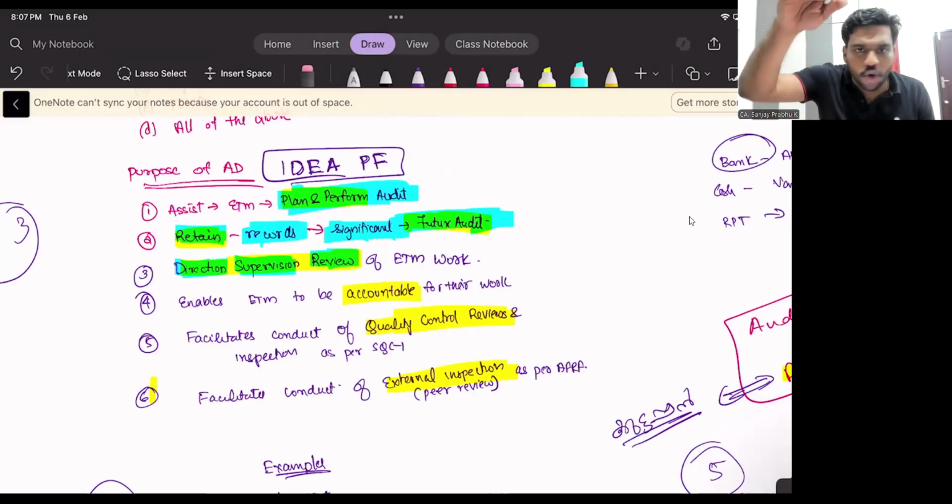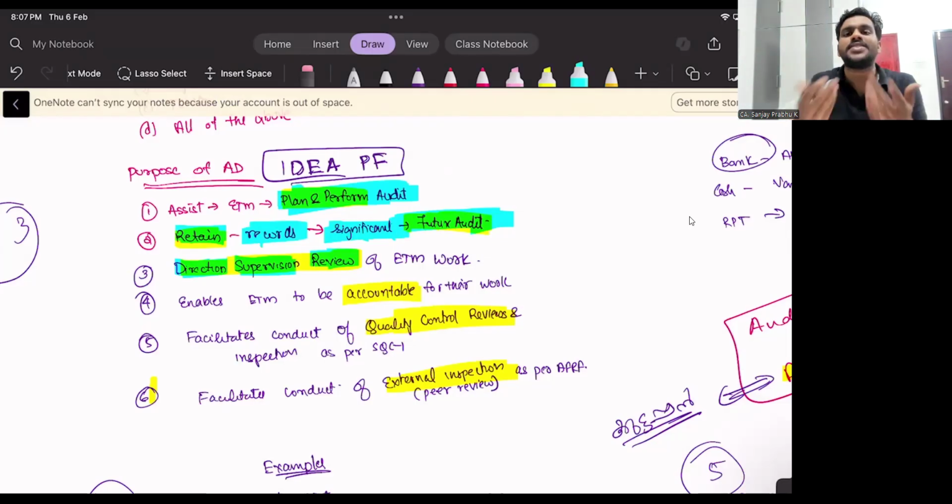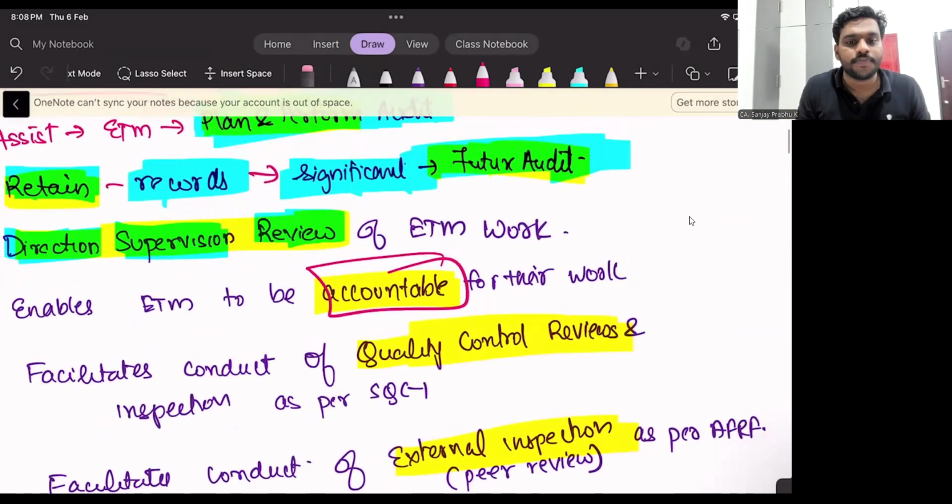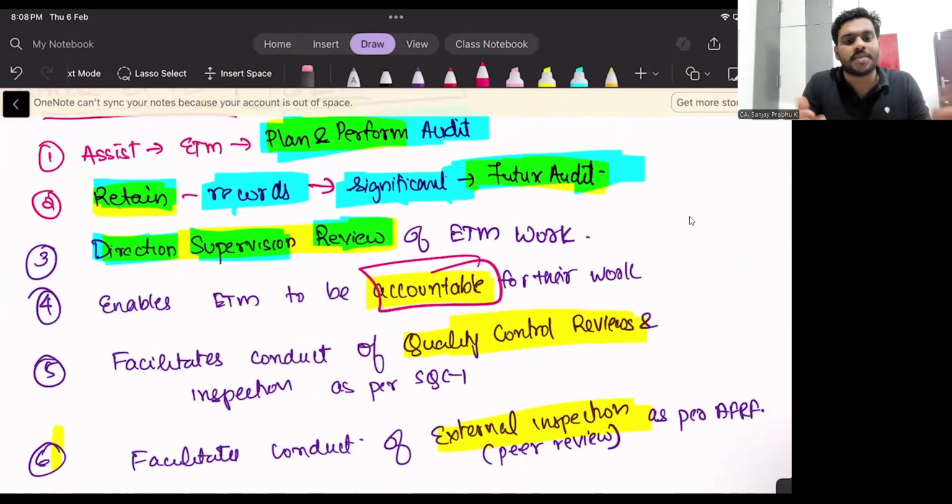So daily they will go to Gauri's company, they will audit, they will come back to my office. So I will ask them, what have you done there? You have gone there in the morning, right? What have you done there? If they're telling something, I cannot see whether they have actually done it. They will document their daily activities and show it to me so that I can give them direction, I can supervise them, I can review them. Once they document everything, they become accountable.